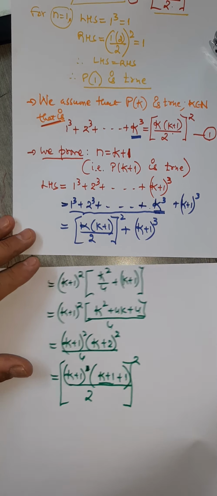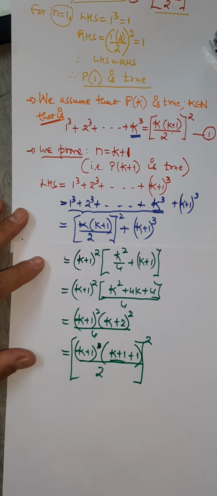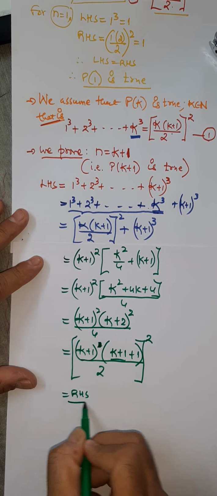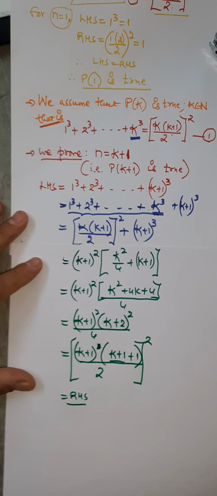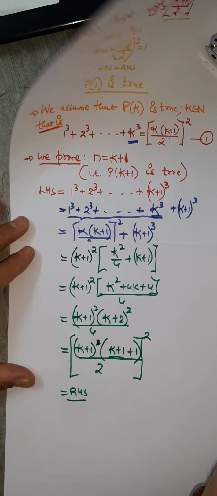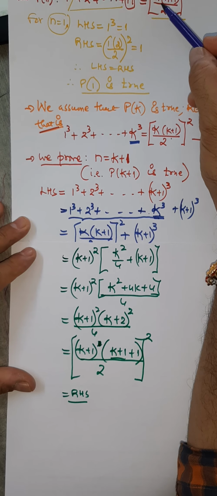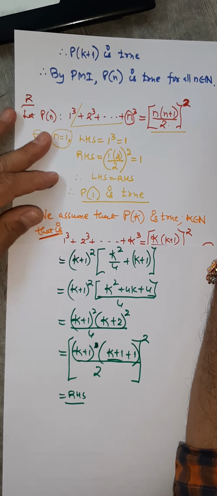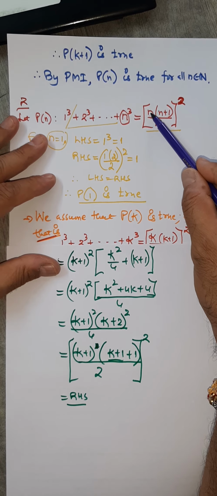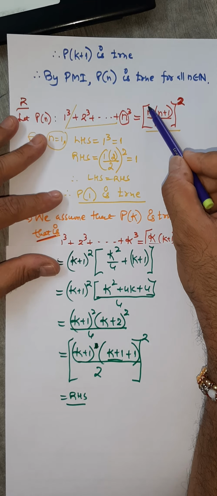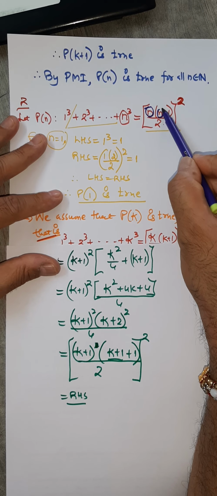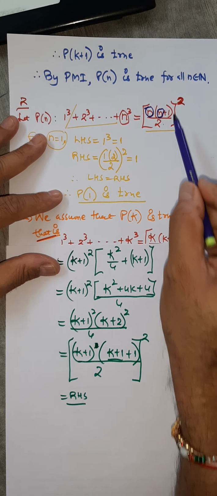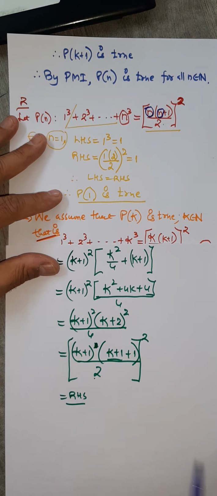So this is exactly your RHS. That's what you wanted. In this formula, you wanted K plus 1 in place of N. You see, K plus 1, K plus 1 plus 1 as it is by 2 whole square.